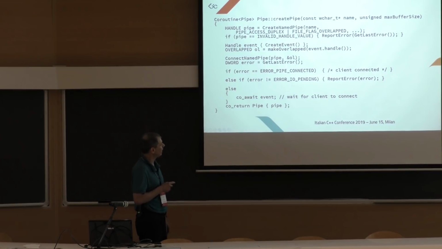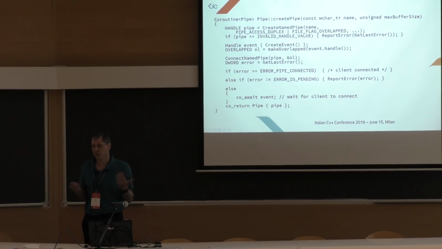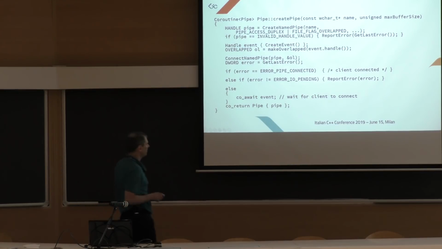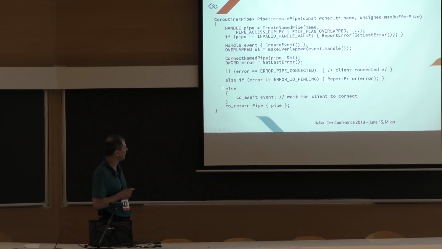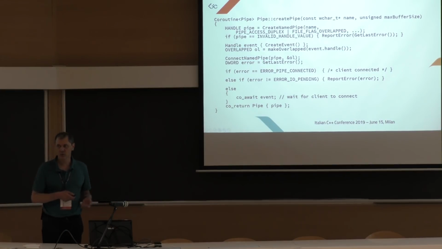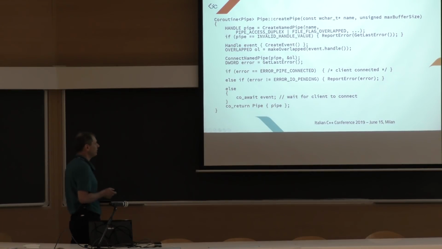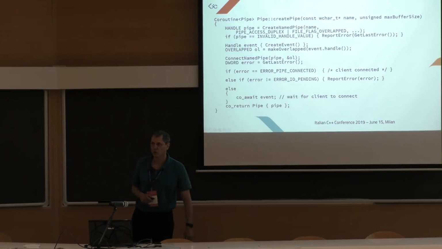If the error is pipe connected, the pipe has been connected successfully, and there's no need to wait. If there is an error, it will be reported in some way. Let's assume that this function doesn't return. Otherwise, we need to wait, and we just say wait event. Event is awaitable and does all the magic. In these cases, the pipe is properly connected, and we just return it to the caller.